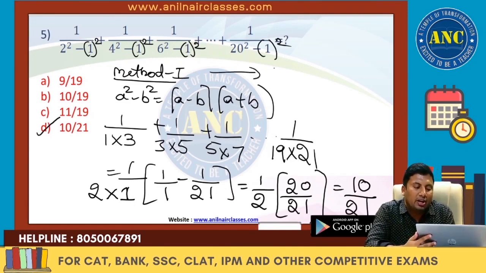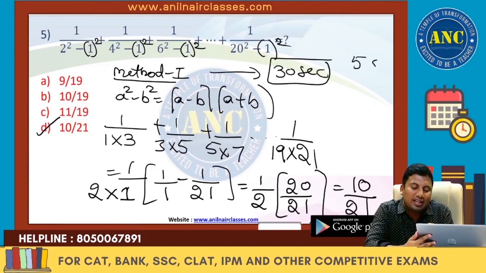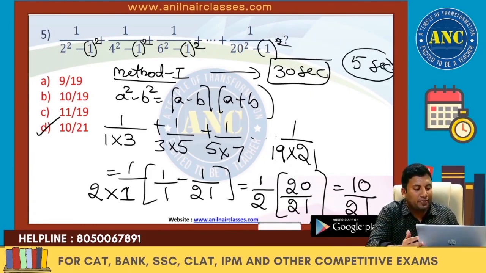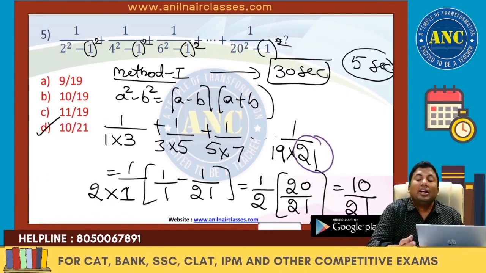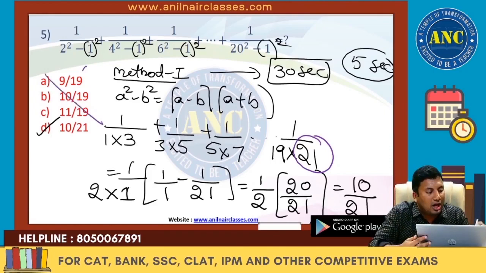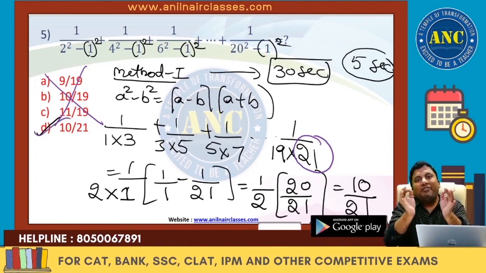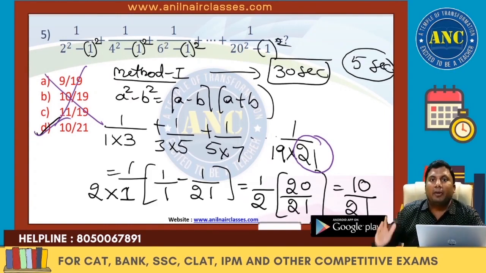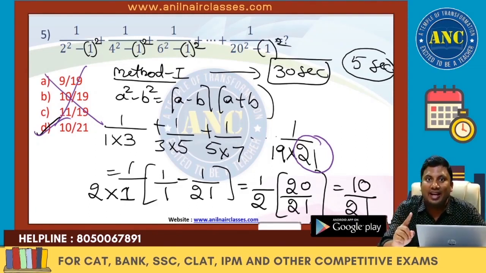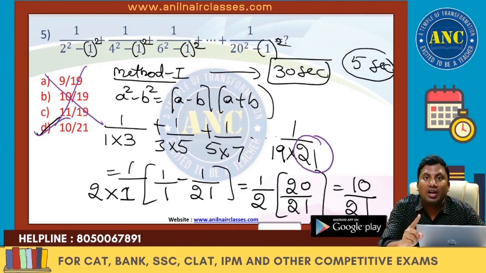If this is taking you 30 seconds to solve the problem, you can solve the problem in 5 seconds just by looking at the question. What is the last numerical value? Last numerical value is nothing but 21. Denominator should be either 21 or a factor of 21. All the three options are out. Only one option remains. A 30 seconds problem became a 5 seconds problem because you attended my class, because you know how to look at the answer options and eliminate them and invest time on many problems. 25 seconds has been saved on this problem.